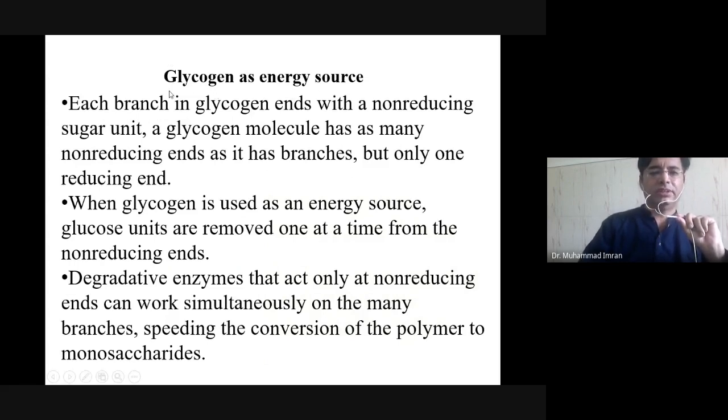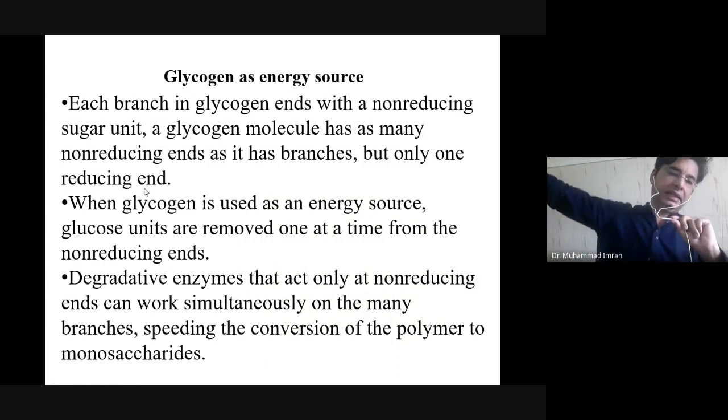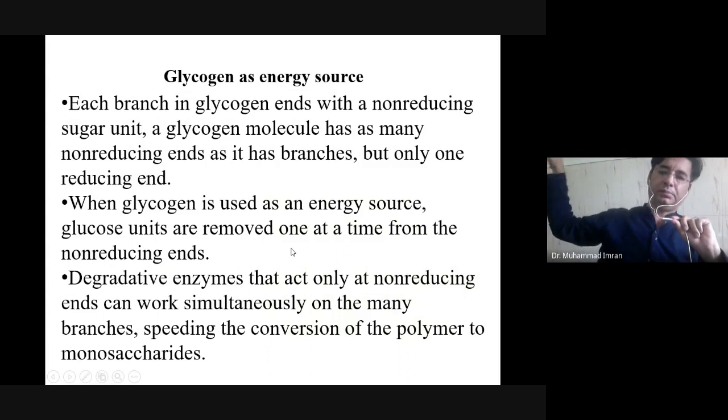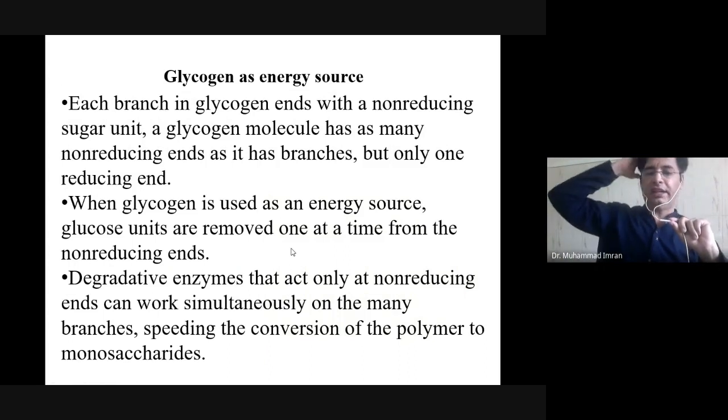Glycogen as a source of energy. Each branch in glycogen ends with a non-reducing sugar unit. A glycogen molecule has many non-reducing ends as it has many branches, but only one reducing end. When glycogen is used as a source of energy, glucose units are removed from the branches at the non-reducing ends, and they are used as energy.